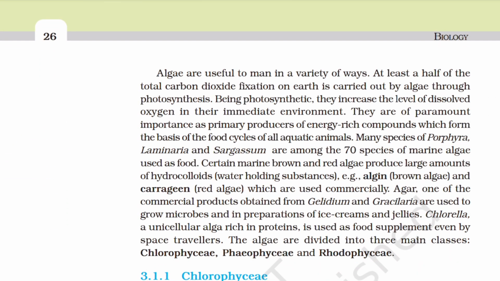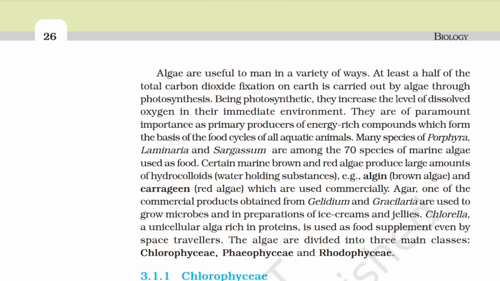Algae are useful to man in a variety of ways. At least a half of the total carbon dioxide fixation on Earth is carried out by algae through photosynthesis. Being photosynthetic, they increase the level of dissolved oxygen in their immediate environment. They are of paramount importance as primary producers of energy-rich compounds which form the basis of the food cycles of all aquatic animals. Many species of Porphyra, Laminaria, and Sargassum are among the 70 species of marine algae used as food. Certain marine brown and red algae produce large amounts of hydrocolloids, example algin and carrageen, which are used commercially.